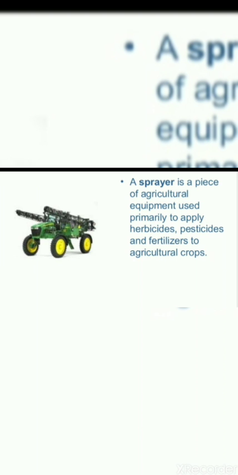Fertilizers, on the other hand, are supporters of agricultural crops. Different crops require different kinds of fertilizers. Urea is one example of fertilizers. So this is a machinery which is used for spraying. We call it a sprayer.